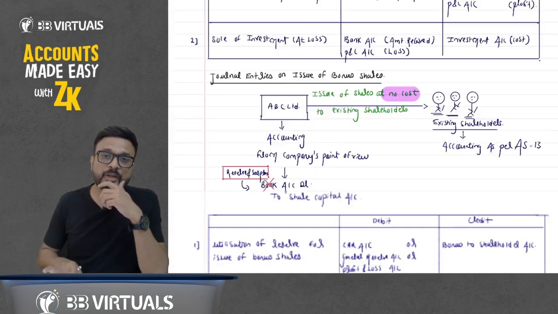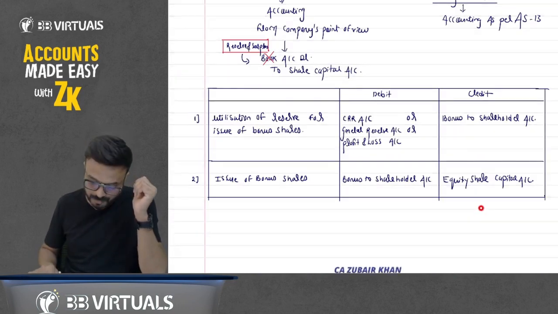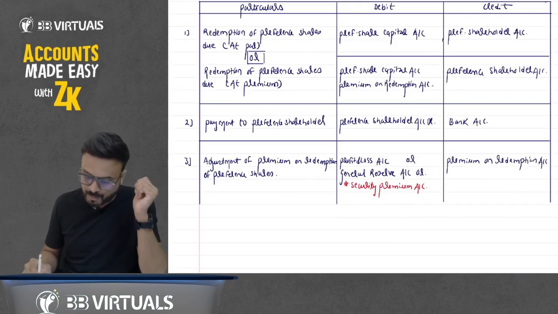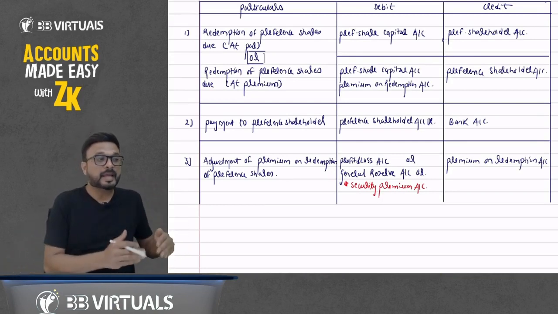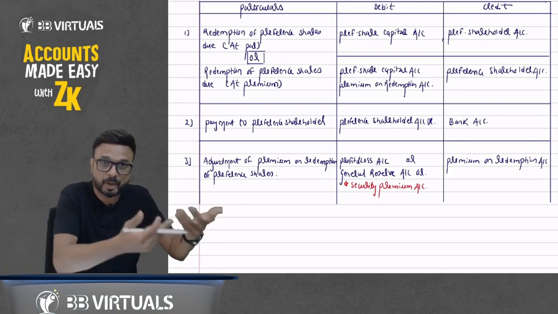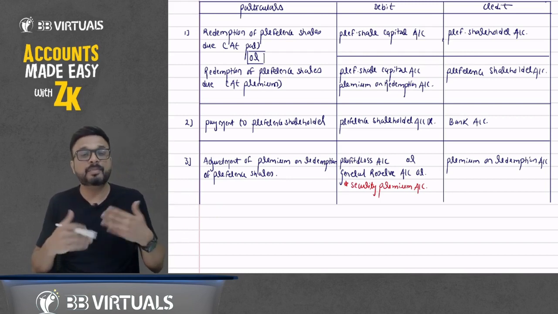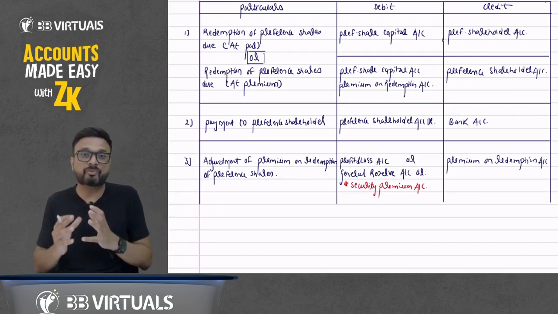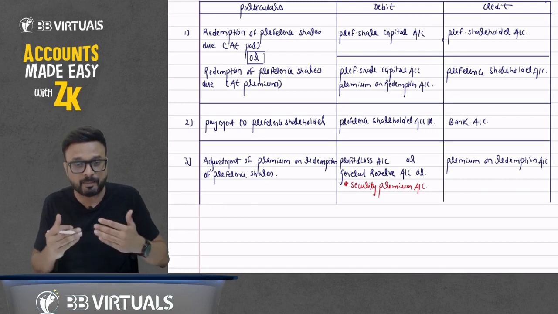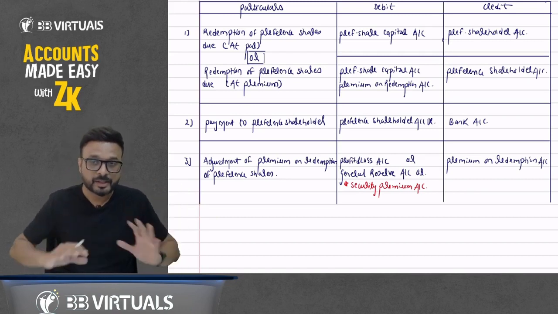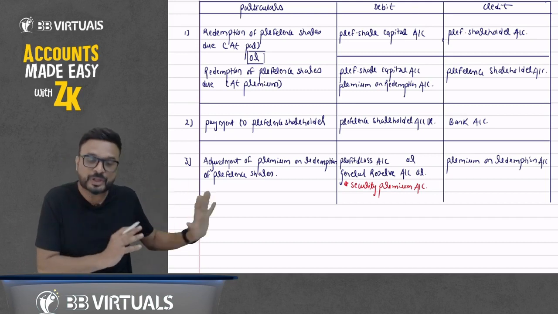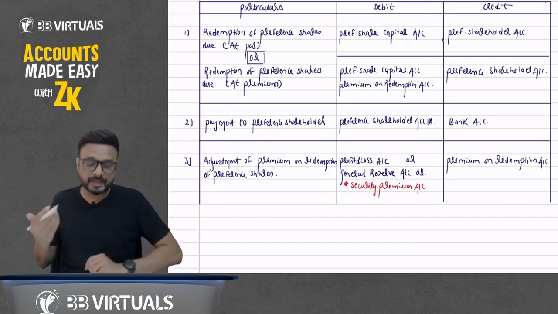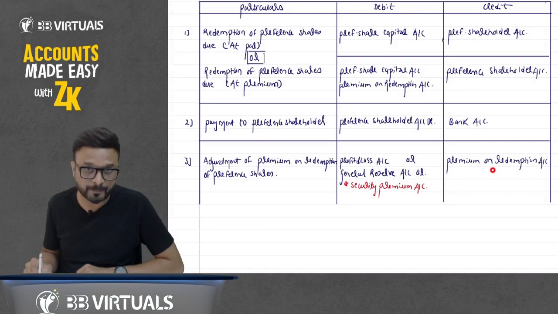But when you adjust premium on redemption, there is a difference. Premium on buyback is the extra amount paid at the time of buyback of equity shares. Premium on redemption is the extra amount paid at the time of cancellation of preference share capital. Here we are talking about preference share capital; there we were talking about equity share capital. So here, for premium on redemption of preference shares, I have written securities premium in red color.